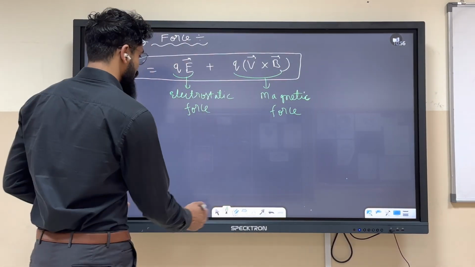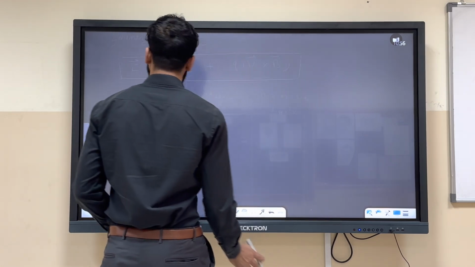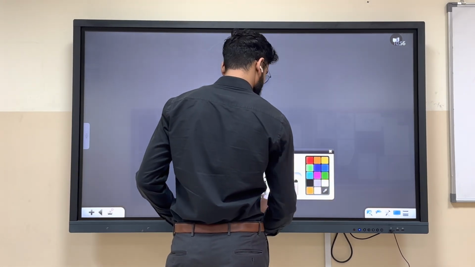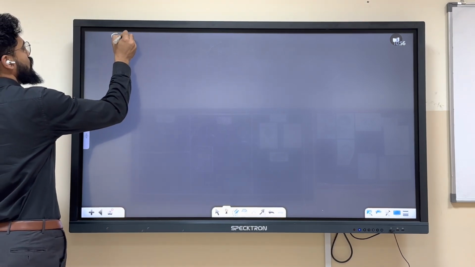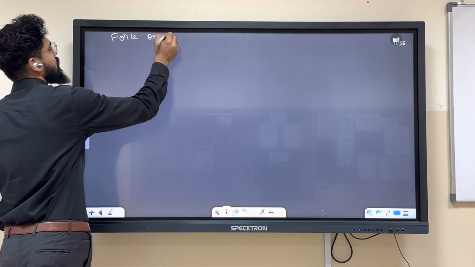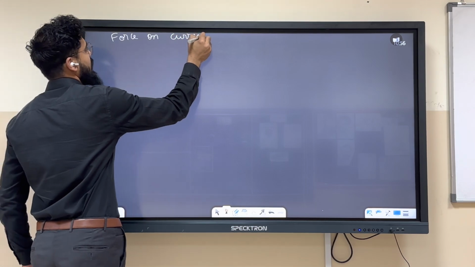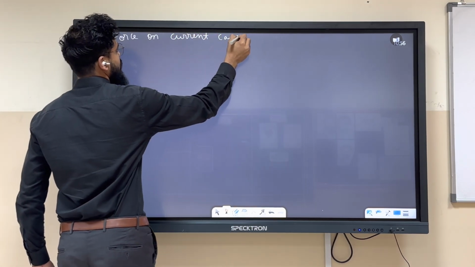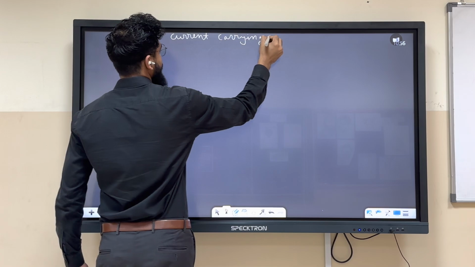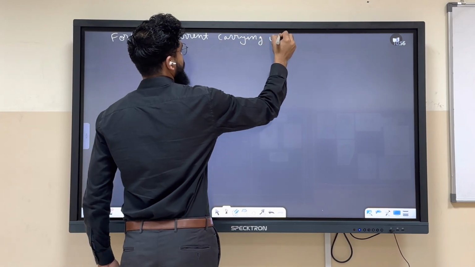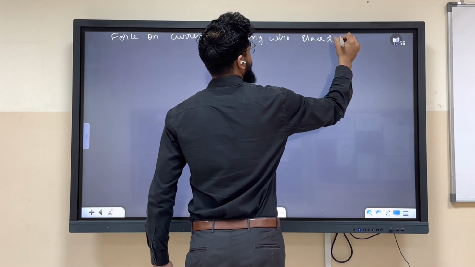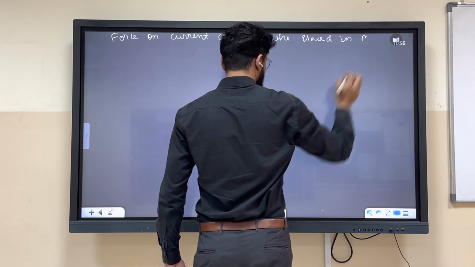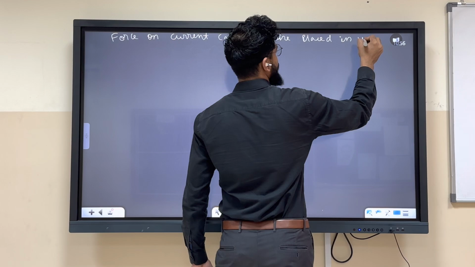Now the next topic is force on a current carrying wire placed in a uniform magnetic field.